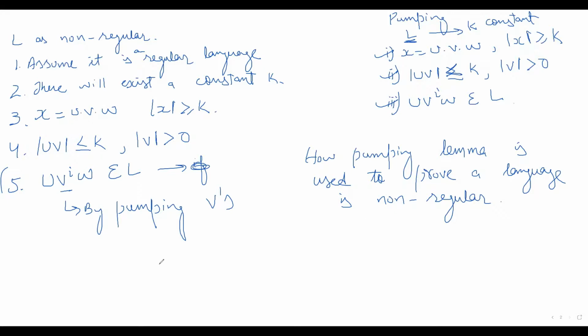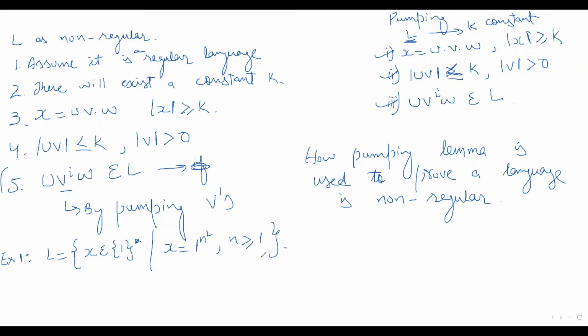Okay. Now I will give you some examples. Example 1 that you have to prove: L is equal to x belongs to 1 star such that x is equal to 1 raised to power n squared, where n is greater than or equal to 1.